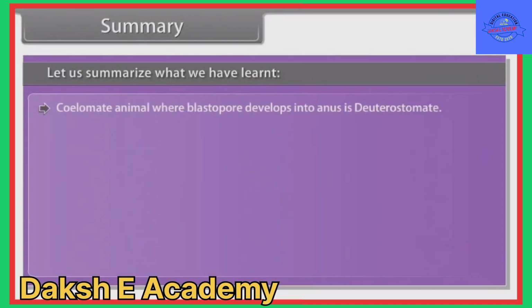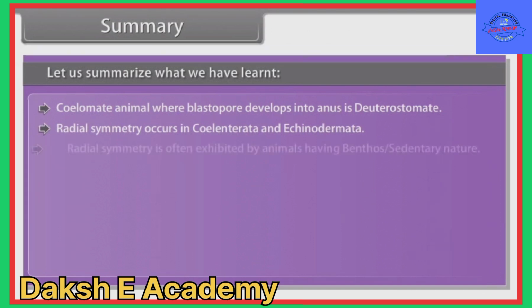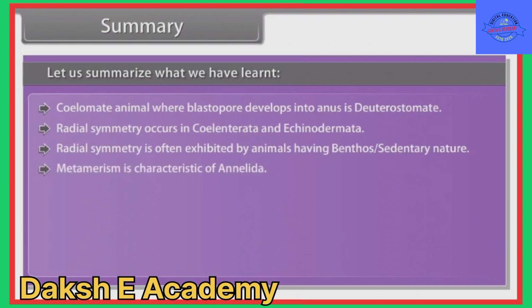Coelomate animal where blastopore develops into anus is deuterostomate. Radial symmetry occurs in Coelenterata and Echinodermata. Radial symmetry is often exhibited by animals having benthos or sedentary nature. Metamerism is characteristic of Annelida.